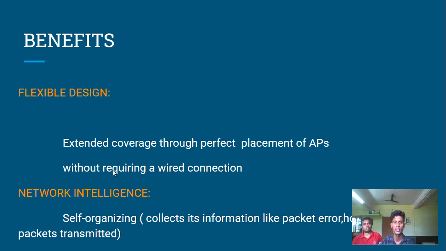Network intelligence means self-organizing. Self-organizing means it collects information like packet errors and how many packets are transmitted. Packet error means the packets are going from sender to receiver, and in between damage occurs in the packet. It is called a packet error.